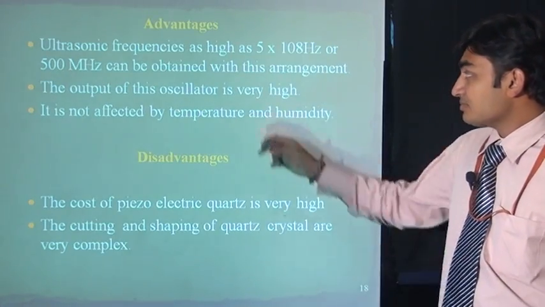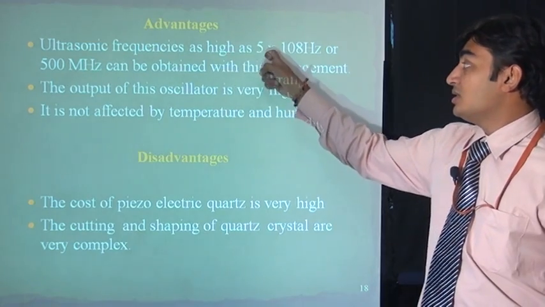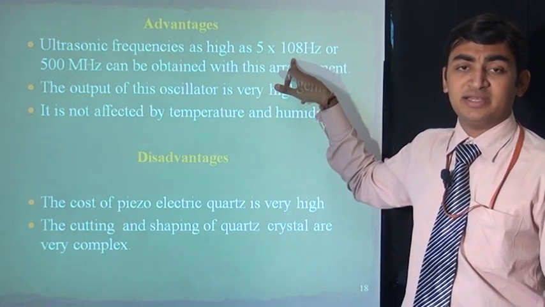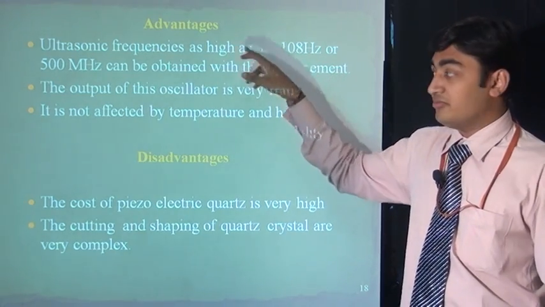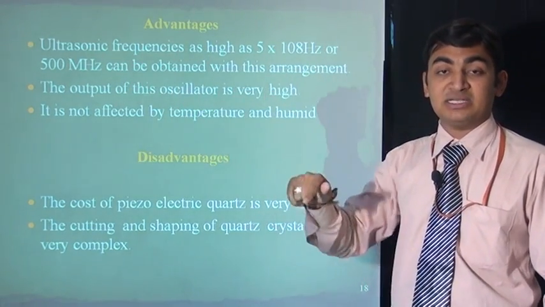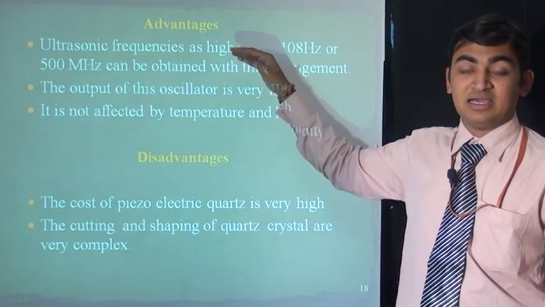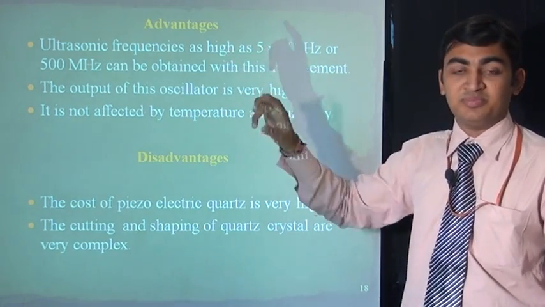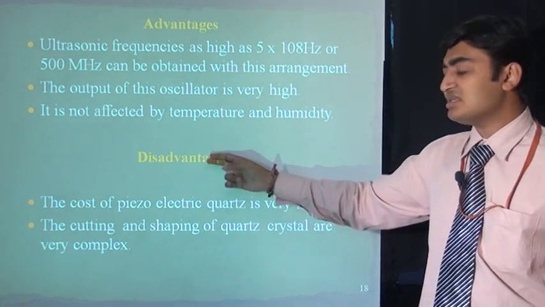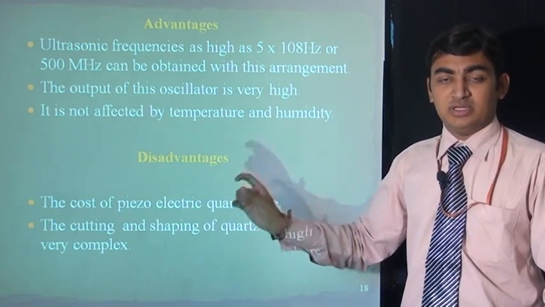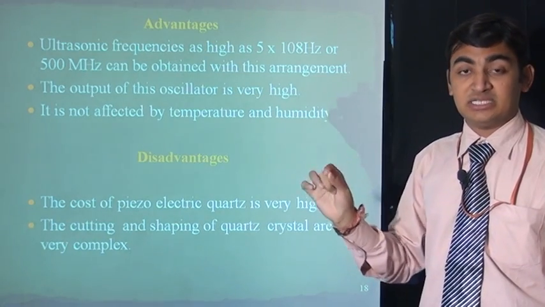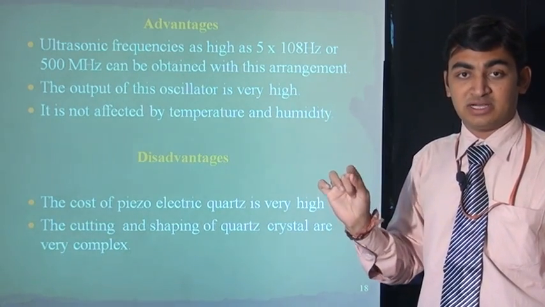By this method we use 5 crystals and we will get 100 multiple frequencies, which means we get a resultant 500 megahertz. It is higher than the magnetostriction method, so we will get high frequency compared to the magnetostriction method in the piezoelectric effect. Disadvantage, it is very costly. The bar of quartz or crystal of quartz is very costly, and shaping and cutting the size of quartz is very tough.